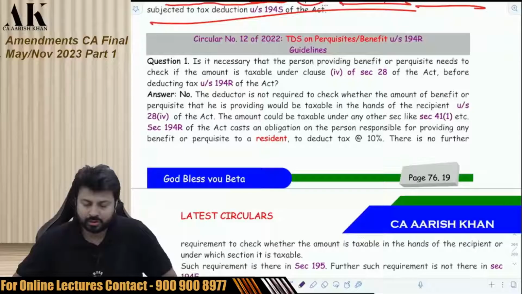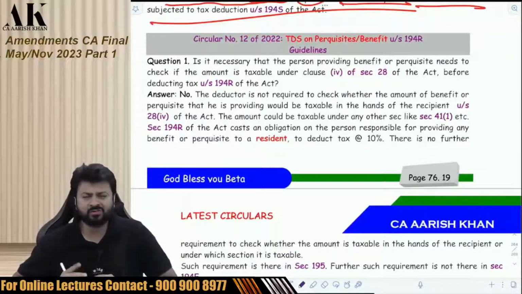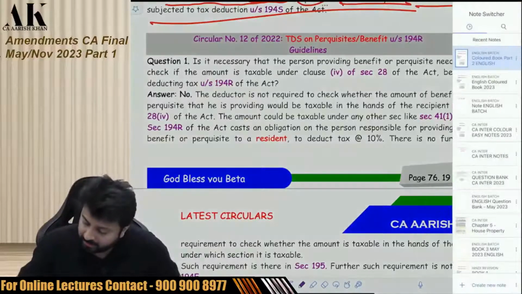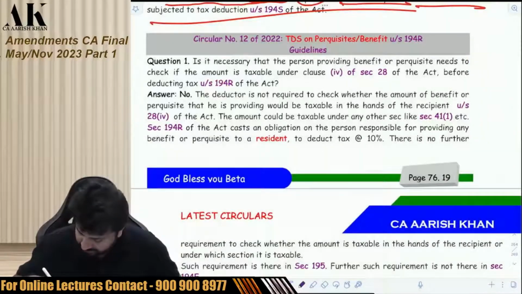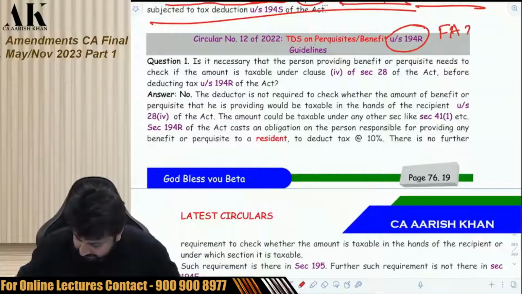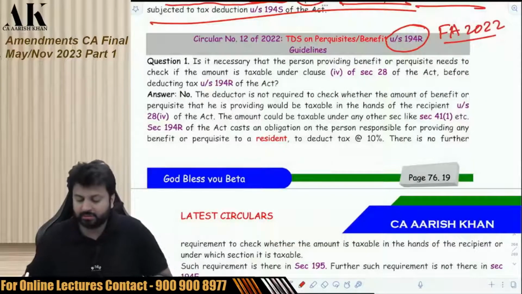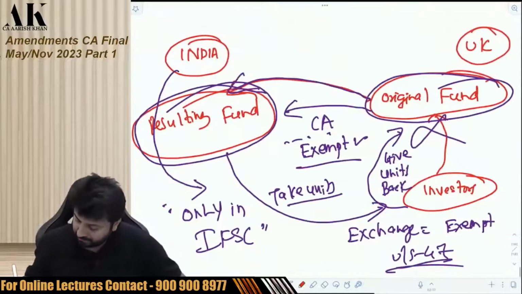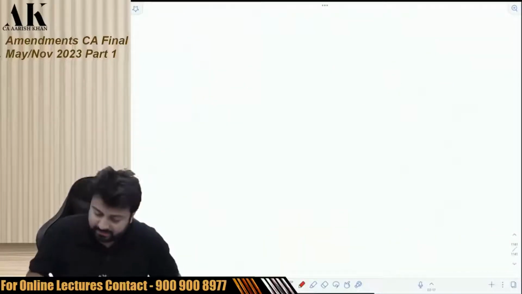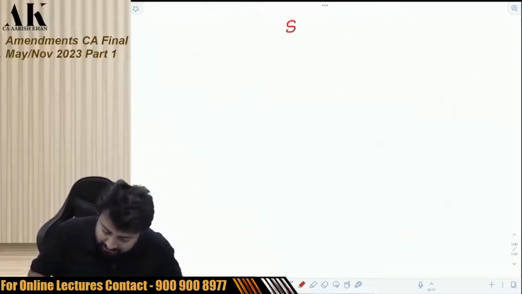Okay, so now this circular is extremely important for exam. The last 2-3 things which we have done were not very important, but this one is extremely important. As you all might be knowing that there is one new section which is introduced by the government in Finance Act 2022 itself. 194R. Okay, pay absolute attention. What is 194R? We have done that in the chapter of TDS. You might not remember that, but we have done that. You can go and check the chapter of TDS.